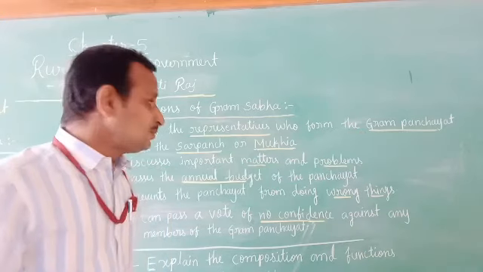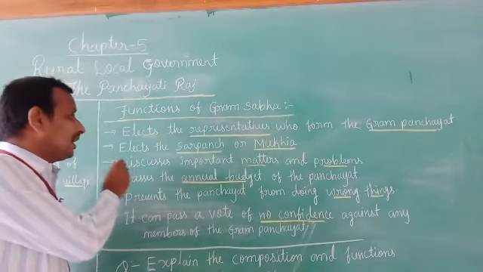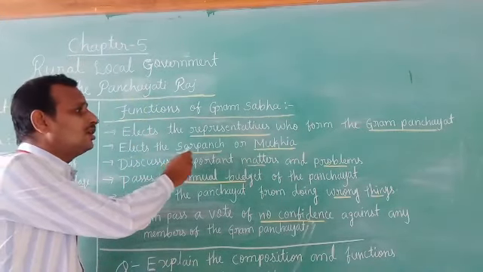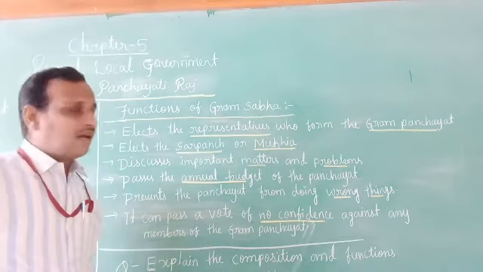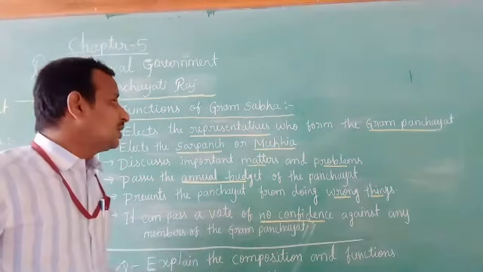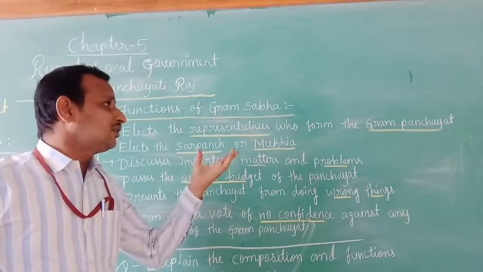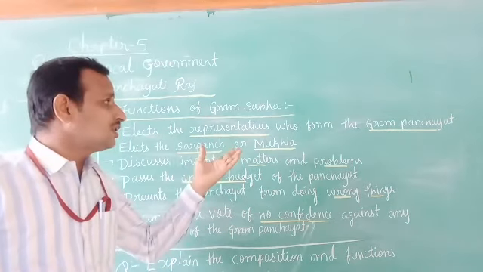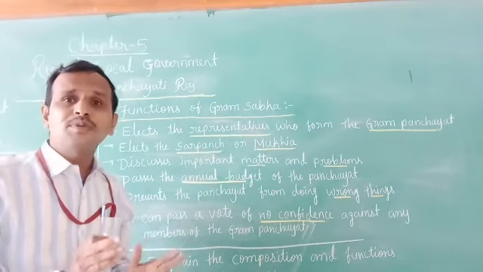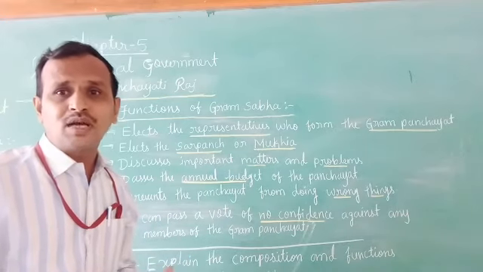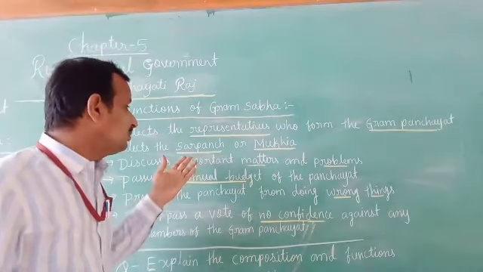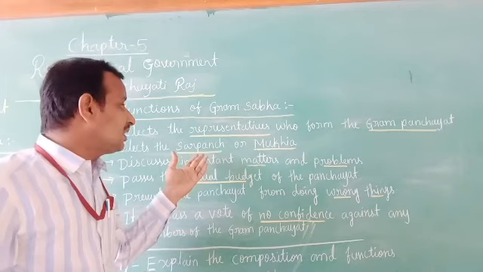Remember this, children. And it elects the Sarpanch or Mukhiya. That means the Gram Sabha not only elects the representatives; after that, among the representatives, the members of the Gram Panchayat, the Gram Sabha members also elect the Sarpanch.